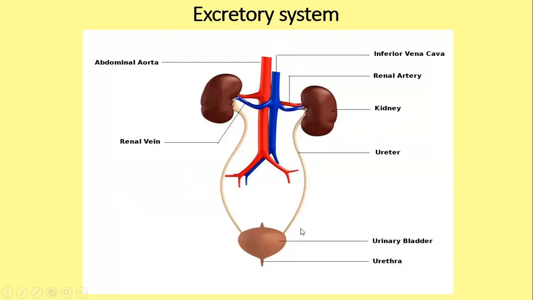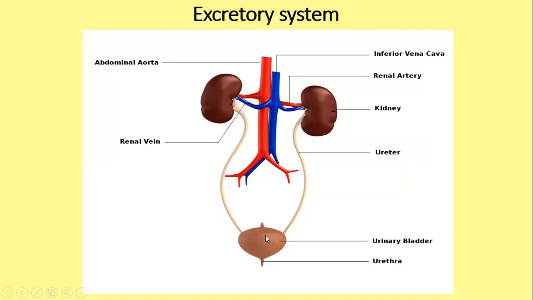And then the 2 ureters join and empty the contents into the urinary bladder. Can you see the urinary bladder? And then it opens out through the urethra. So the main parts of the excretory system are the kidneys, the ureters, the urinary bladder, and the urethra.